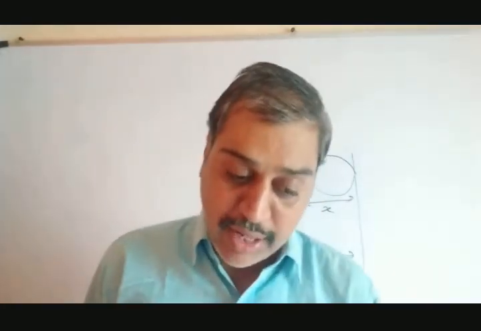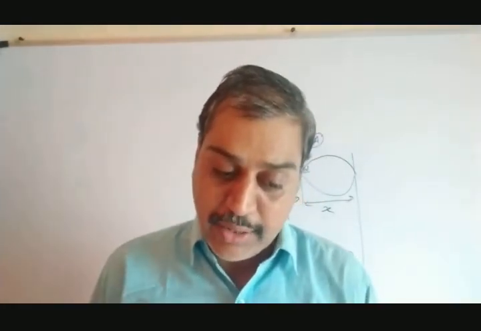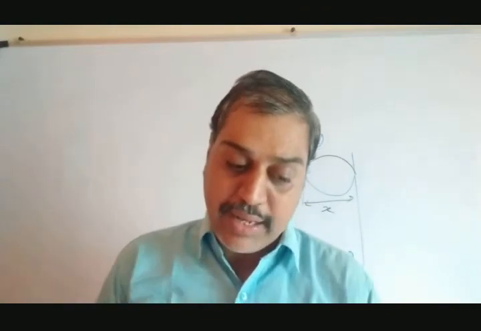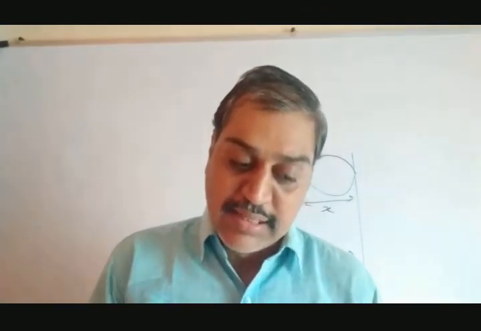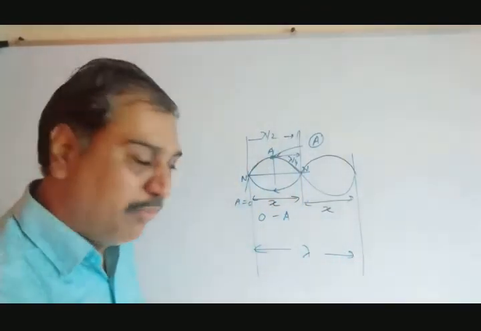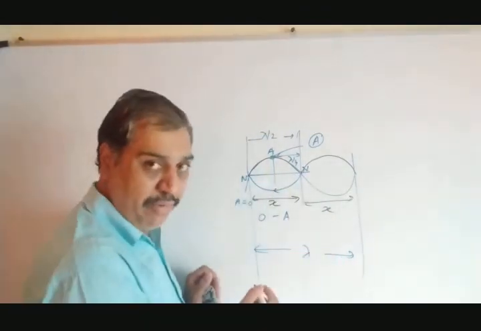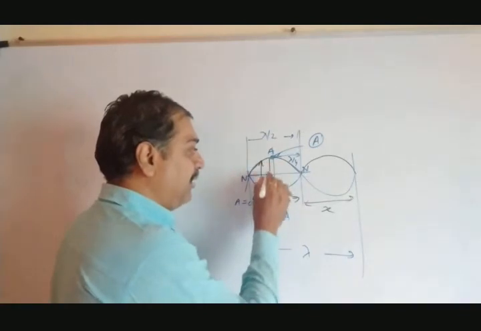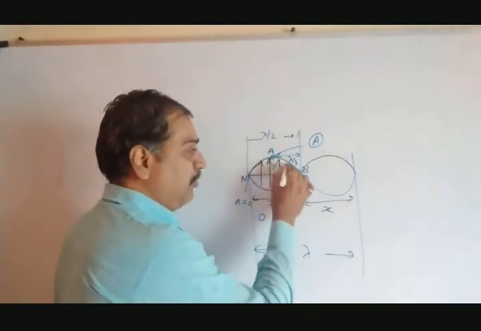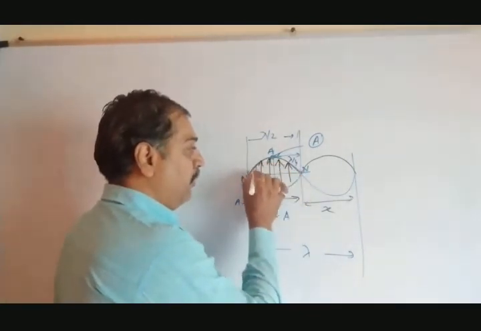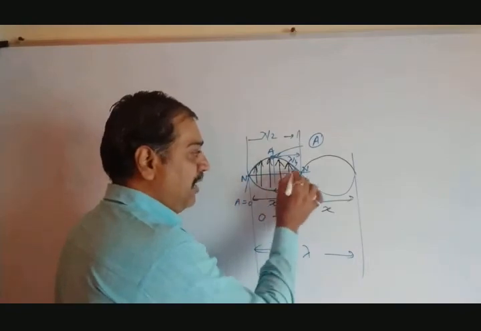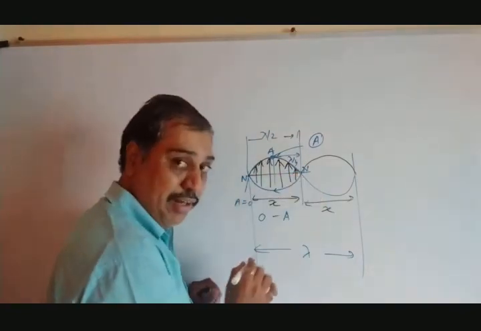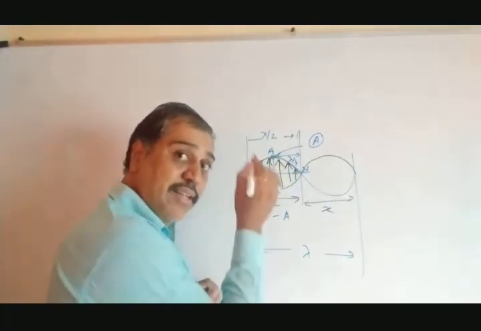There is no progressive change of phase from one particle to other particle. All particles in the same loop are in the same phase of oscillation. What is the meaning of this? These two loops I have drawn. Here in this first loop, if the particles are vibrating like this, suppose represented by an upward arrow, all these particles must be in the same phase. All these particles must be in the same phase in a single loop.